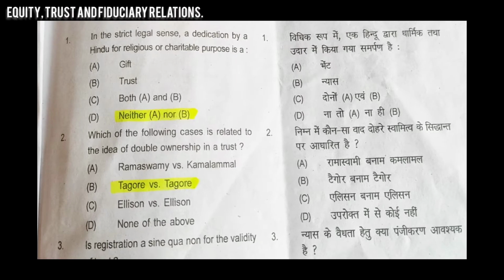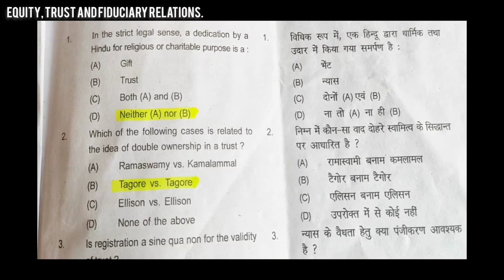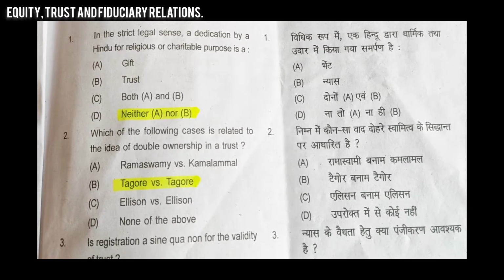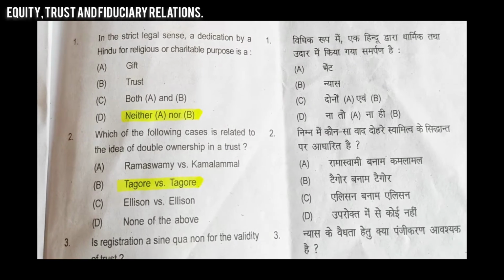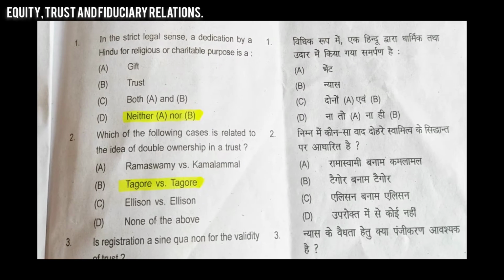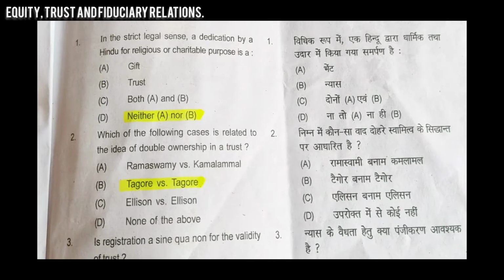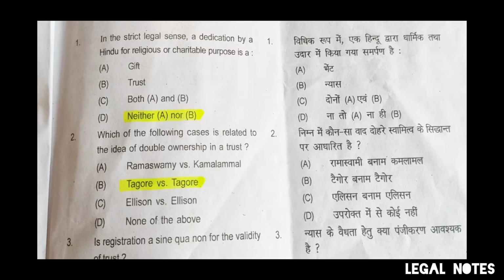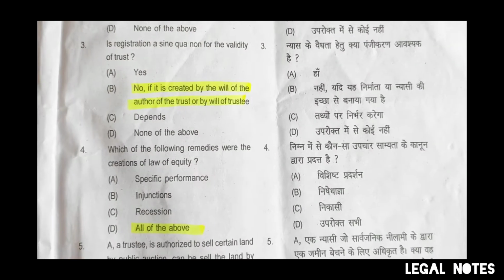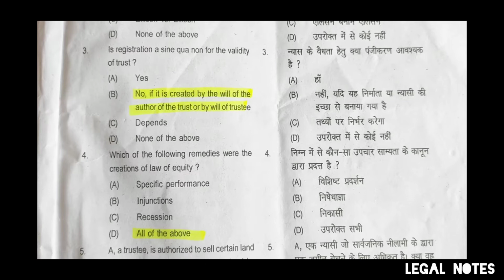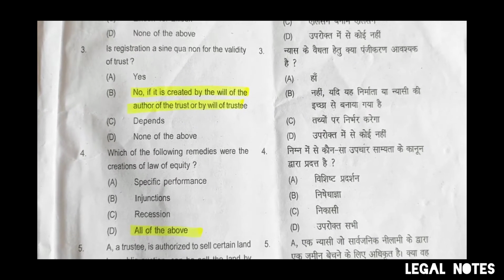तो हमारा पहला MCQ है, इन द स्ट्रिक्ट लीगल सेंस अ डेडिकेशन बाय अ हिंदू फॉर रिलीजियस और चैरिटेबल पर्पज इज अ neither gift nor trust. Which of the following cases is related to the idea of double ownership in a trust? Tagore versus Tagore.